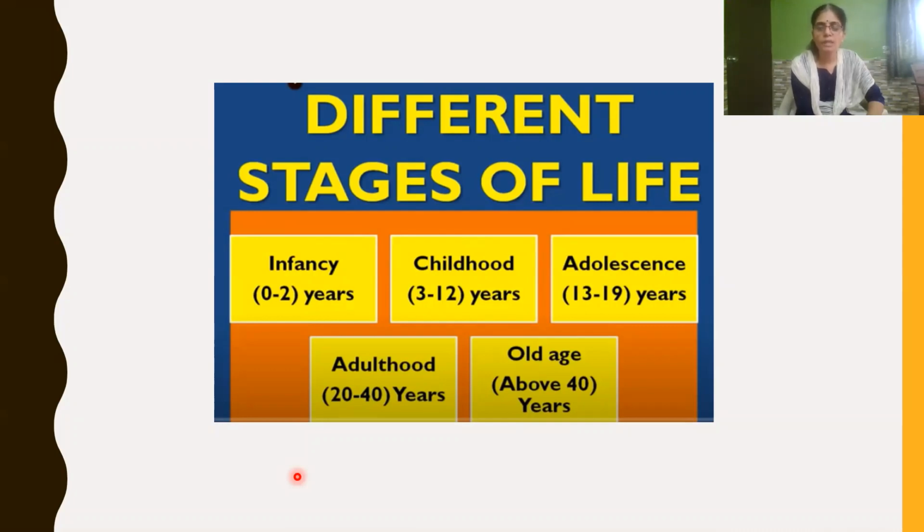In the adolescent stage, rapid growth takes place. This stage includes the age from 13 years to 19 years. And next is the adulthood stage, which includes the age from 20 years to 40 years. And finally old age, that is above 40 years, what we call old age people, isn't it?